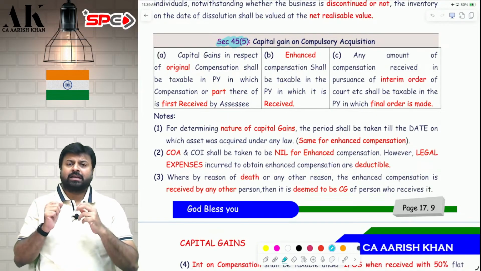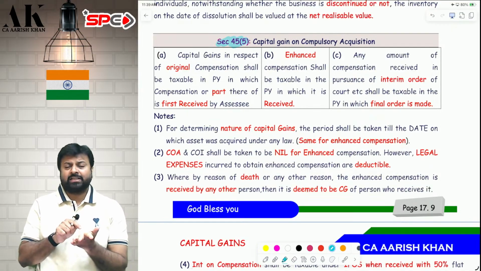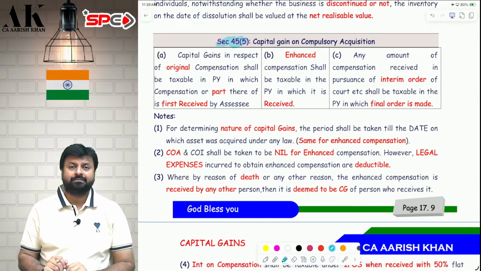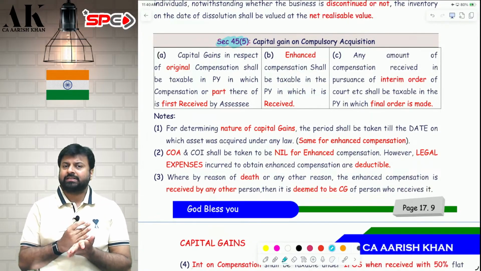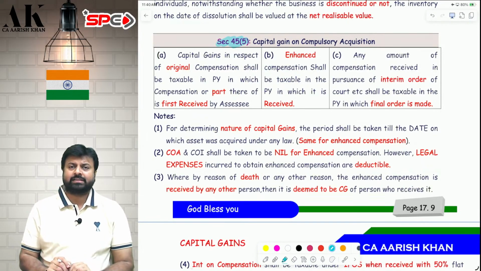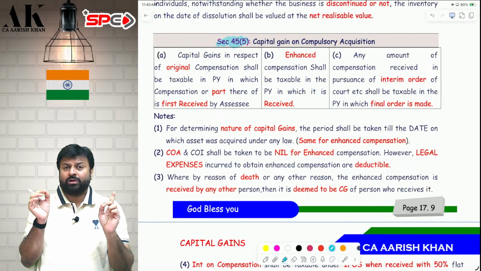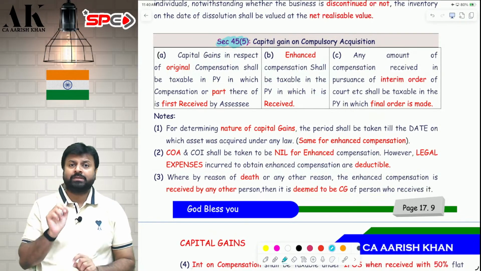Suppose your property is compulsorily acquired by the government in 24-25. So that year will be considered as year of transfer, but that year will not be considered as year of taxability. Suppose the government has compulsorily acquired in 24-25 and they have decided the original compensation to be 5 lakhs. Now, when will this 5 lakh be taxable? In the year in which the entire original compensation or even part of the original compensation is received, the entire amount will be subject to tax.